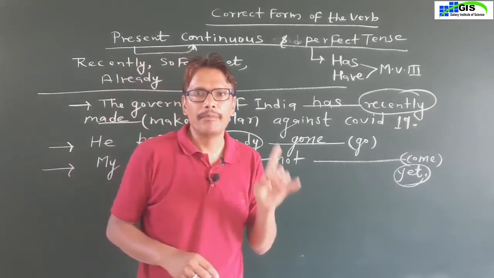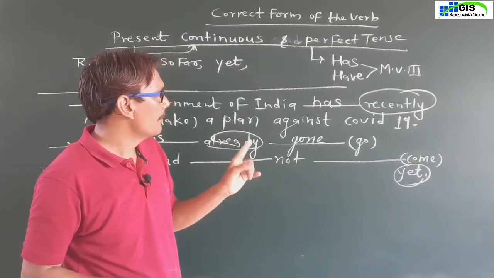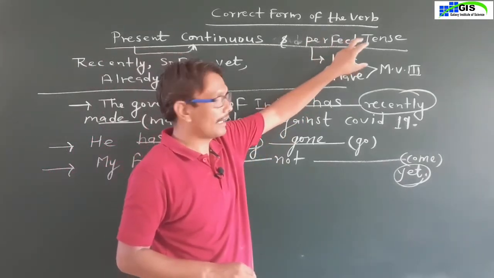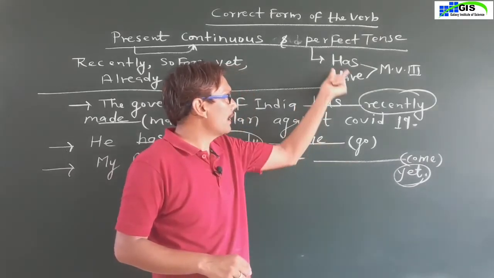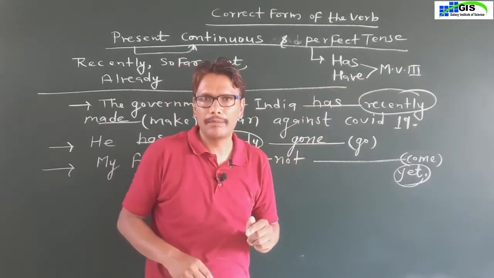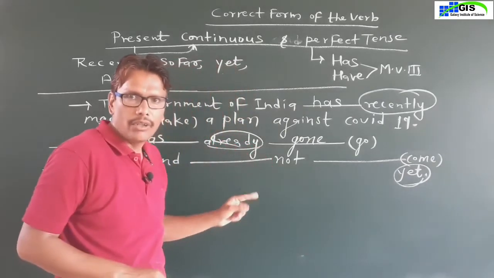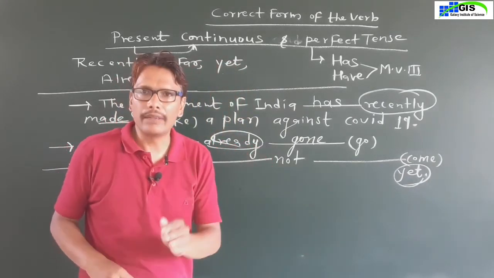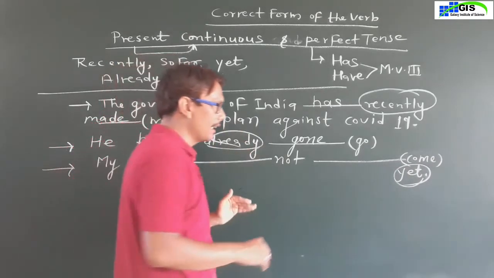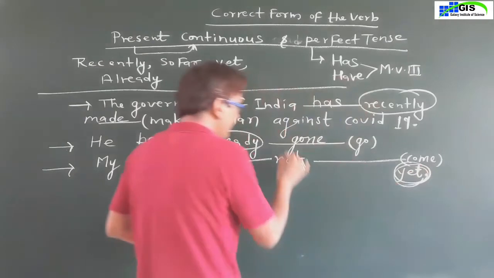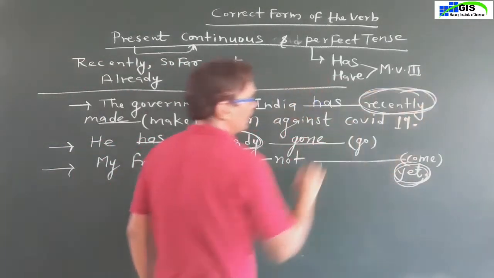Means to say we will write the helping verbs and main verb of present perfect tense, and in present perfect tense we write has or have plus verb third form. But we have to know in the sentence, what is the adverb of time? The adverb of time given in this sentence is yet, in this sentence already, and in this sentence recently.